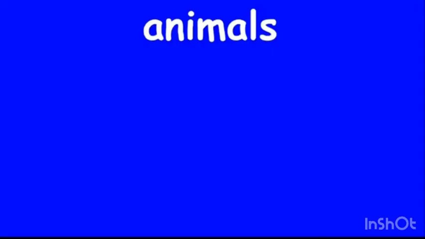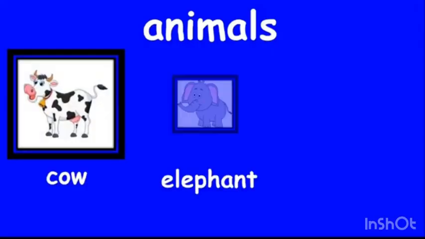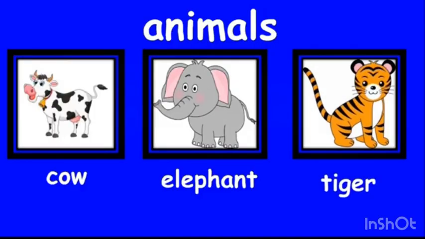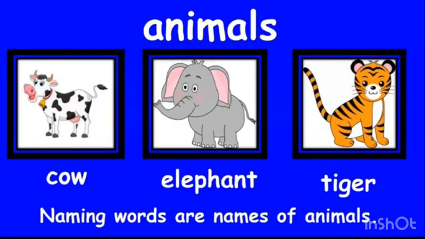Animals. You must have seen many animals like cow, elephant, tiger. So again we say that names of animals are naming words. Now let us think about things.